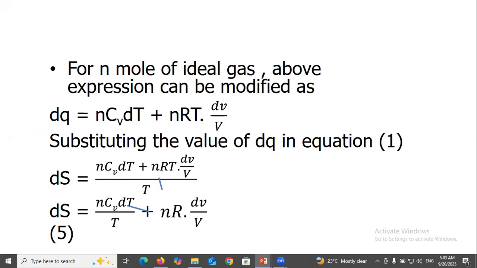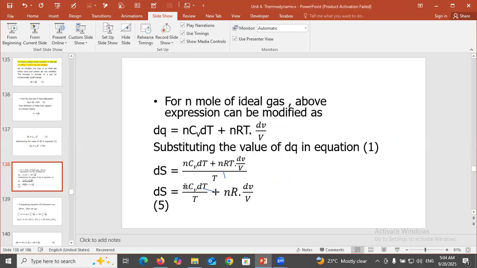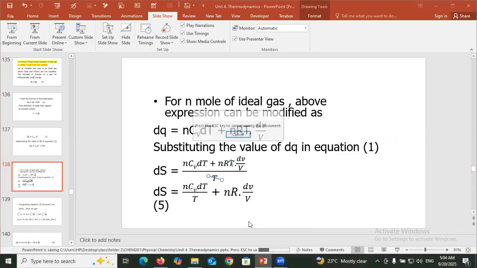For n moles of ideal gas, the above expression can be modified as dq equals nCv dT plus nRT dV over V. Substituting the value of dq in equation first, we get nCv dT over T plus nR dV over V in equation 5.